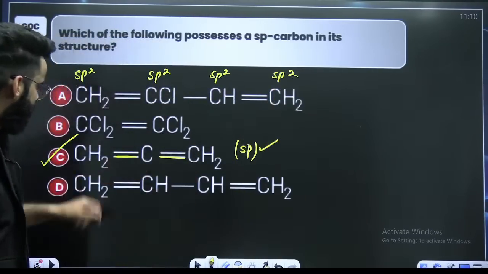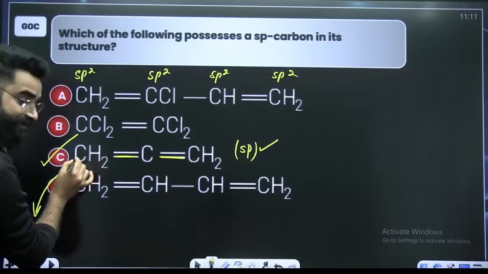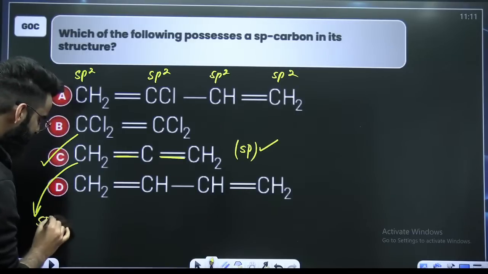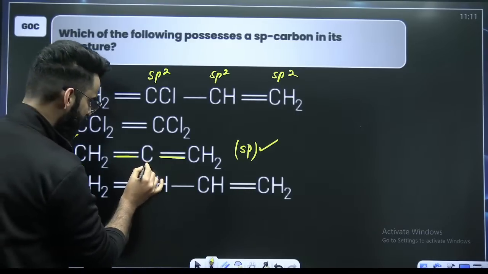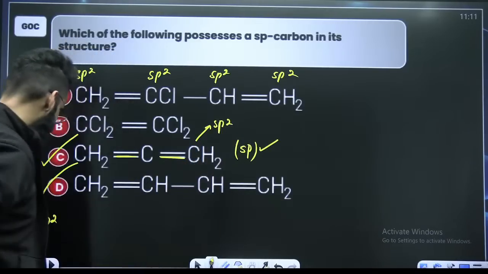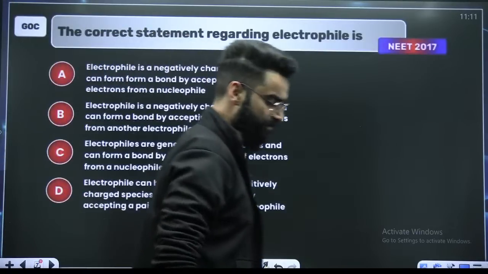Similarly, if you look at the third structure, this particular carbon, can you let me know its hybridization? It is forming in total how many sigma bonds? 2 with hydrogen, 1 with carbon. So 3 sigma bonds, that means sp2, right? 2 sigma bonds, sp. 3 sigma bonds, this is also sp2. I believe this is something which you all must be knowing from now on.